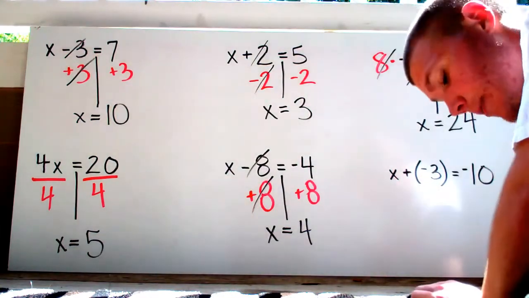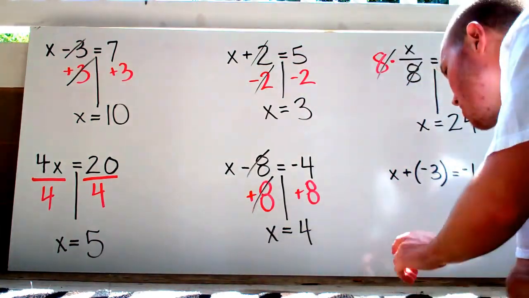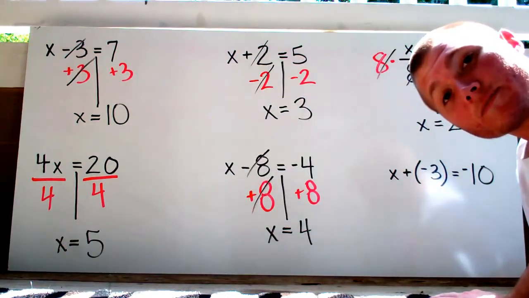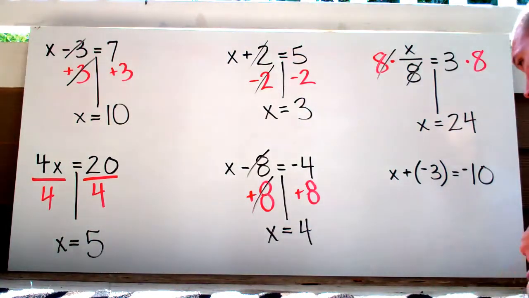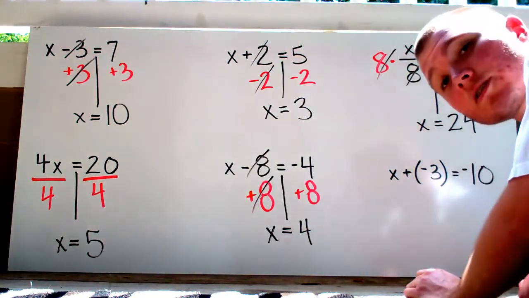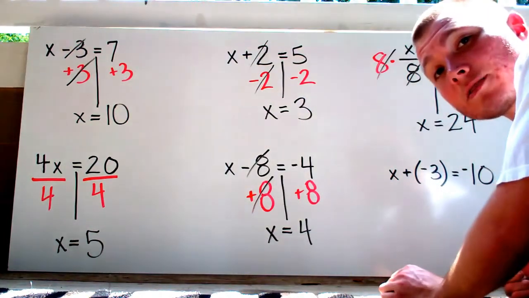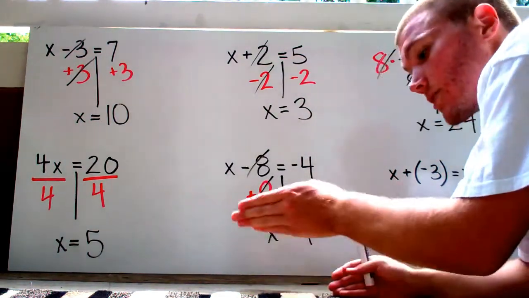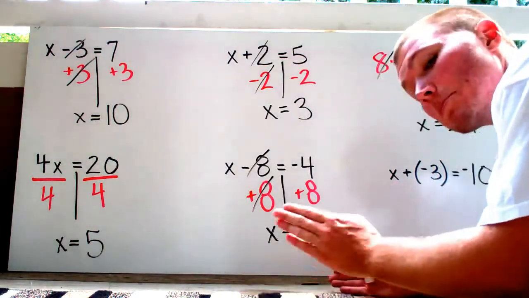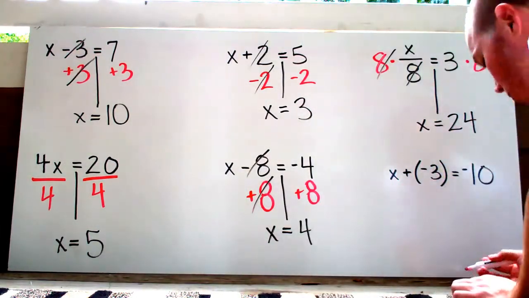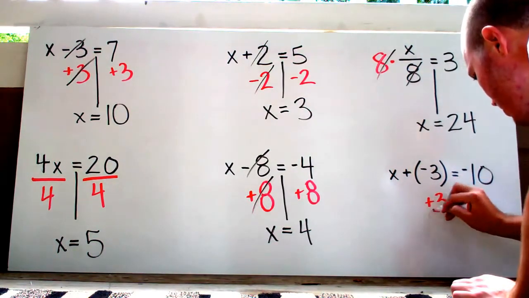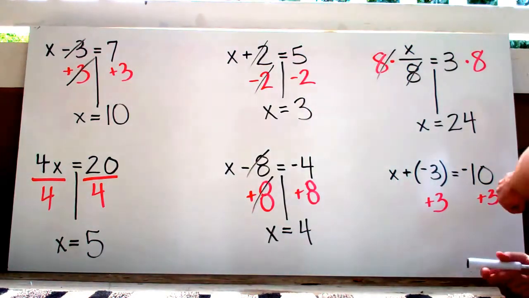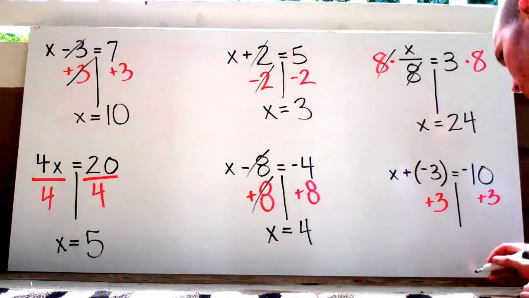Now, because we're dealing with negatives, remember I always wanted you to associate whether or not that number is positive or negative by the sign that is to the left of it. So the opposite of negative 3 would be positive 3, right? And like I said before, positive signs and addition signs mean the same thing. Subtraction signs and negative signs mean the same thing. The opposite of negative 3 or minus 3 is going to be plus 3. And since I did that on the left side of the equal sign, I also did that on the right side of the equal sign.